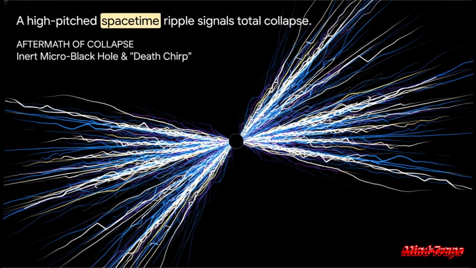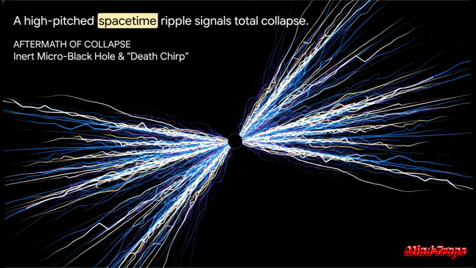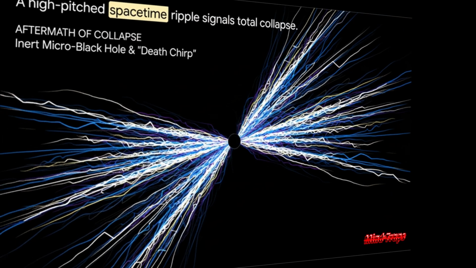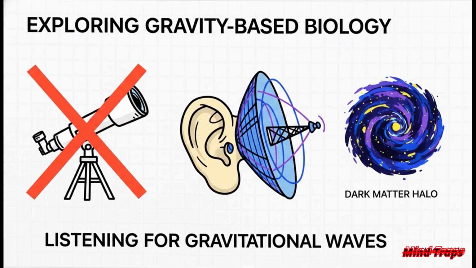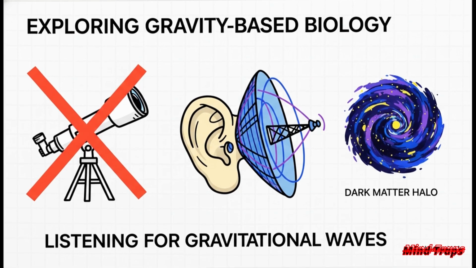A graveyard of dark biology wouldn't look like rotting matter. It would be a perfectly silent, freezing expanse filled with microscopic, inert black holes that just collapsed under their own terrifying weight. Okay, let's shake off that dark image for a second and pull our perspective all the way out to the sweeping arms of the Milky Way.